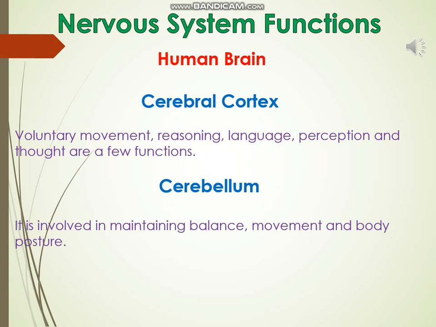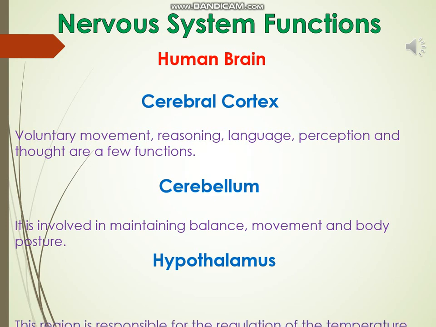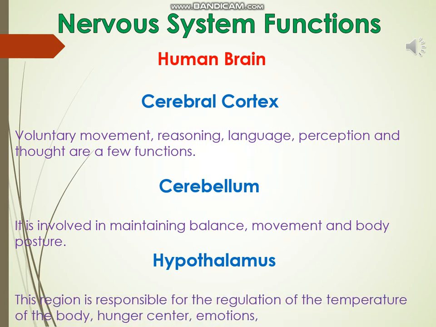The cerebellum is split into hemispheres, wherein the cortex envelopes the hemispheres. Next one is the hypothalamus. This region is responsible for the regulation of the temperature of the body, hunger center, emotions, regulation of the circulatory system, and cardiac rhythms, etc. It serves as the thermostat which senses the body temperature and projects signals to manage the temperature.